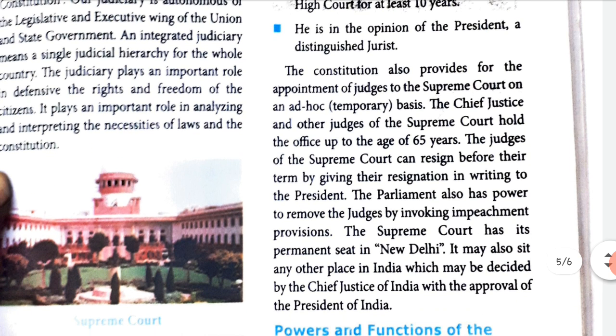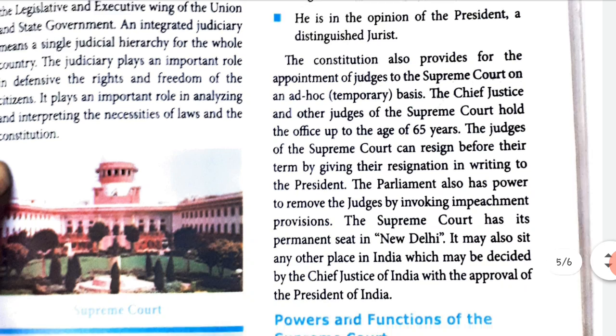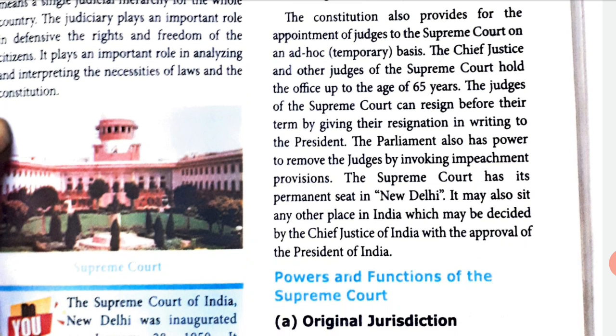The Chief Justice and other judges of the Supreme Court hold the office up to the age of 65 years. They can be there as a Chief Justice and judges. The judges of the Supreme Court can resign before their term. So even before 65 they can resign by giving their resignation in writing. So they have to give it in writing to the President.